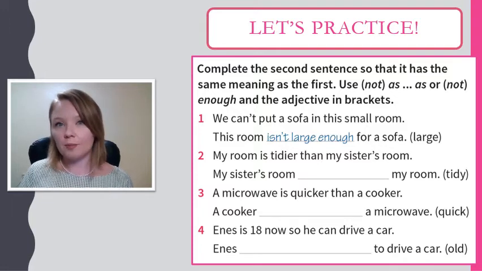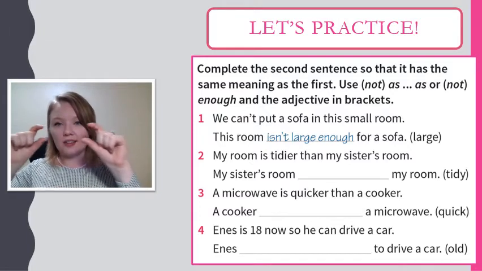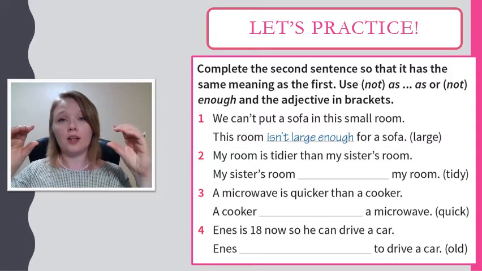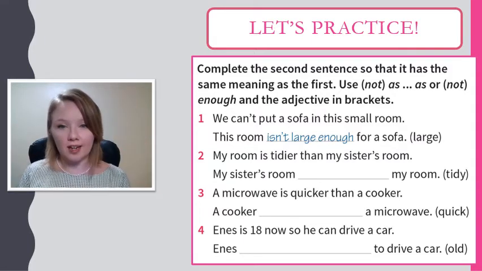Now that we've had some practice filling in the blanks and looking at what kind of sentences we use as and enough with, let's complete the second sentence so it has the same meaning as the first. Just like we did before, where we had a sentence with as, adjective, as, or adjective enough, and then we figured out what they meant, we're going to do it in reverse this time.